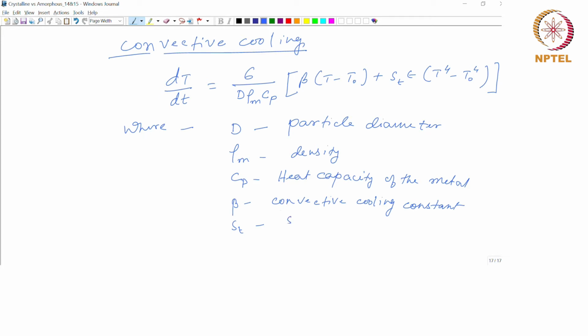St is Stefan Boltzmann constant. And epsilon is emissivity.